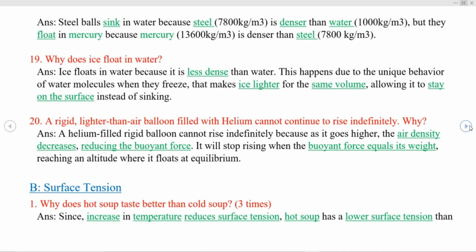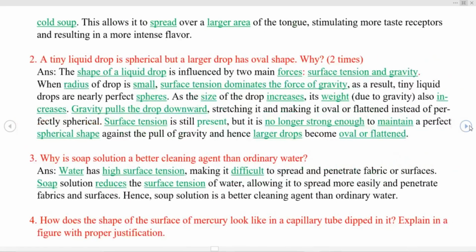Today we are covering short answer questions from surface tension. First question we have is, why does hot soup taste better than cold soup? We know that increase in temperature reduces surface tension. Hot soup has a lower surface tension than cold soup. This allows it to spread over a large area of a tongue, stimulating more taste receptors and resulting in a